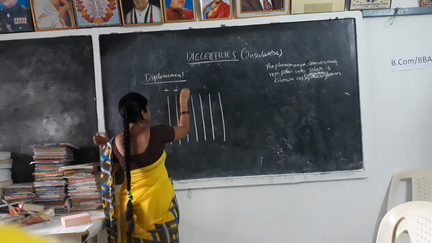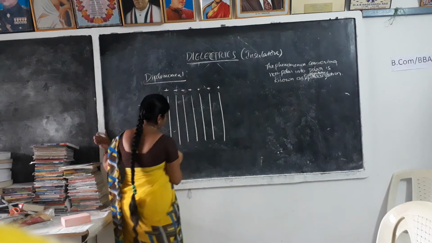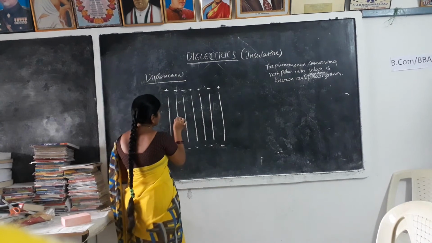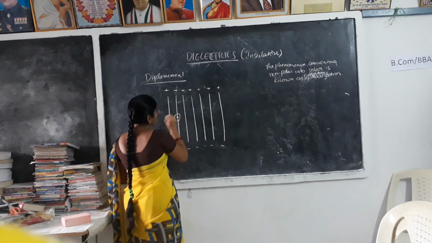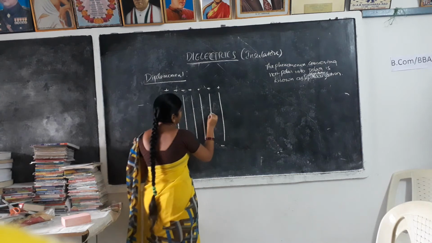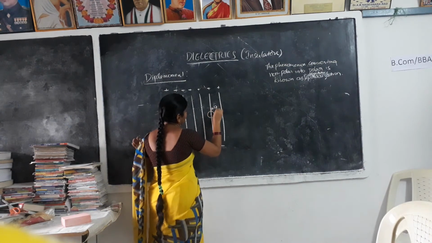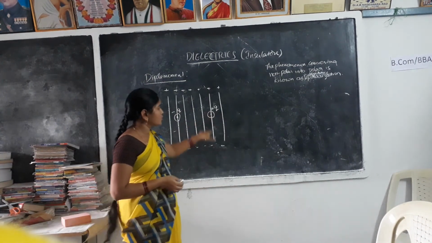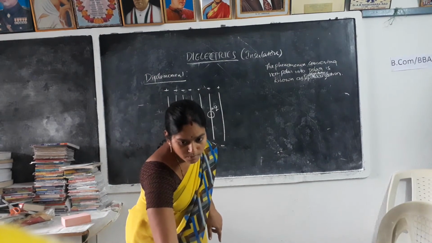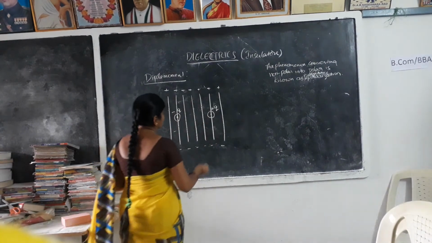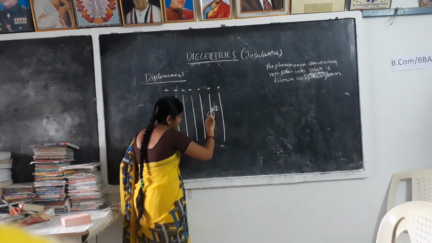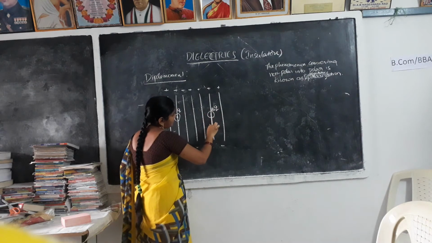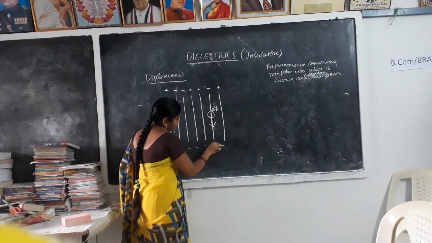So here positive charges are embedded on one side and negative charges embedded on another side. So we consider two charges, here minus Q and here plus Q. Right? So we know that opposite charges attract each other, and same charges repel each other. So the positive charge will be attracted towards the negative charge.